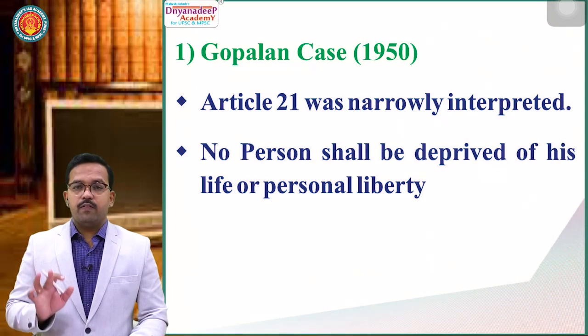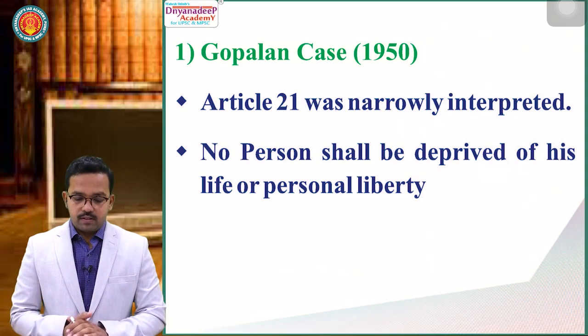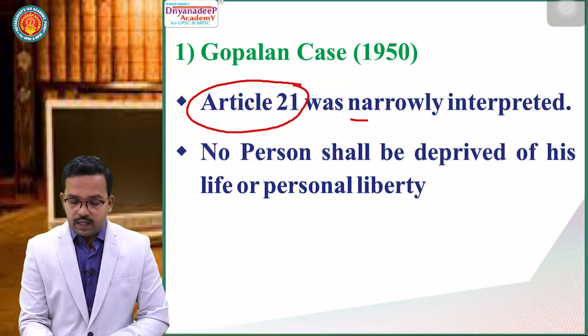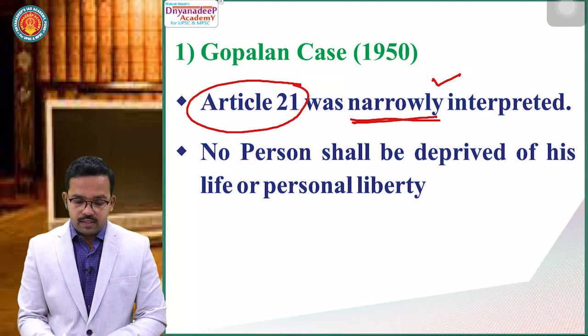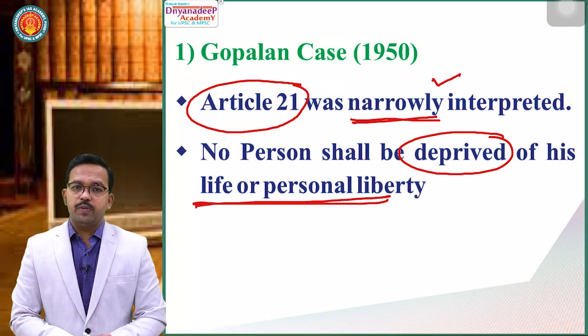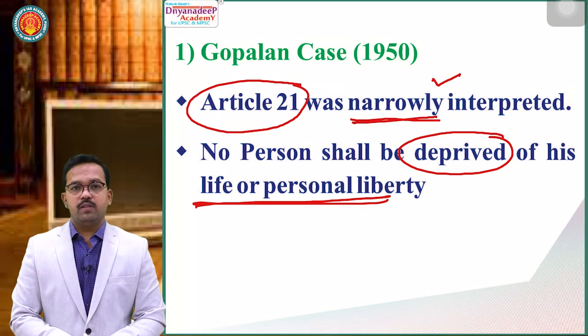So, first came the Gopalan case in 1950. In the Gopalan case, Article 21 was narrowly interpreted. This is important. Article 21 was narrowly interpreted. Now what did it say? See, I will repeat the article once again. It says, no person shall be deprived of his life or personal liberty. It means every person has been provided with a fundamental right of life and personal liberty.